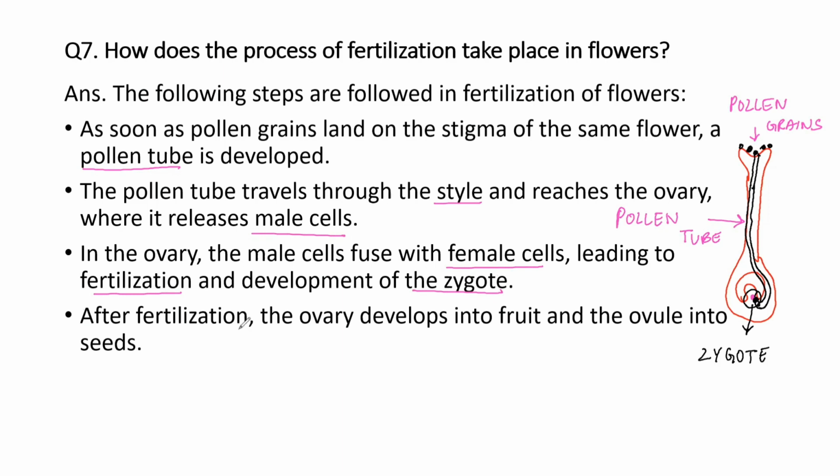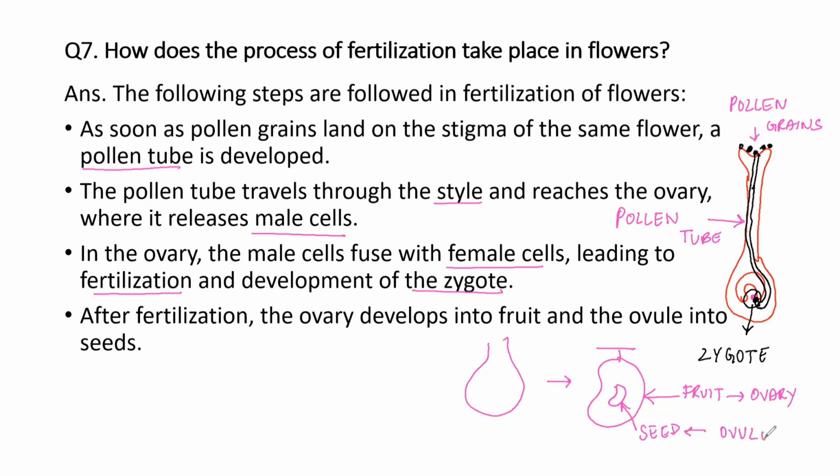Lastly, after fertilization, the ovary, which was present on the outside, will develop into fruit. Suppose there is a formation of mango, so it will develop into fruit. Ovary will develop into fruit and ovule will develop into seed. Okay, so ovary will develop into fruit. So fruit is developed from ovary and seeds are developed from ovules.